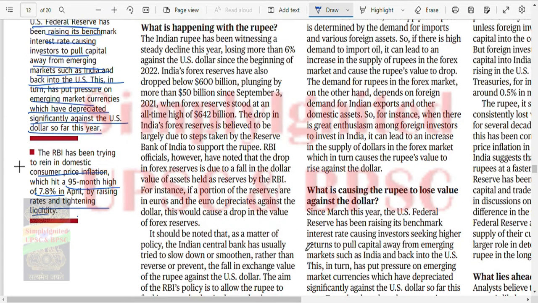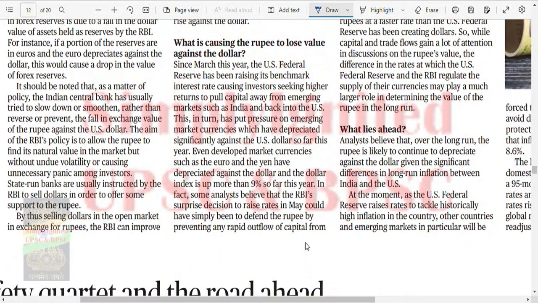Look, against the dollar, the US Fed has been raising its benchmark rate, causing investors seeking higher returns to pull capital away from emerging markets such as India and back into the US. This in turn has put pressure on emerging markets. Same thing.